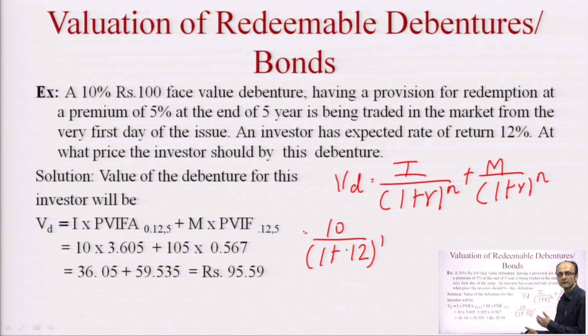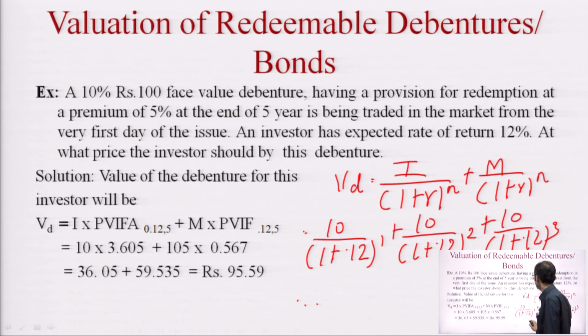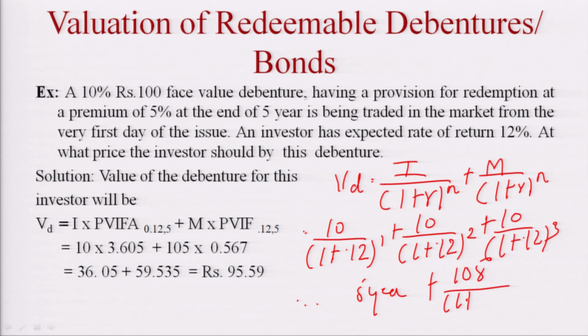This is the first year we will be discounting it, and the second year what will happen? Same thing will happen, only the value will change for the number of years. The discounting will be for 2 years. Similarly 10, 1 plus for 3 years and so on till the 5th year, and in the 5th year the bondholder will also get the maturity value, which is 105 divided by 1 plus 1.2 to the power 5.